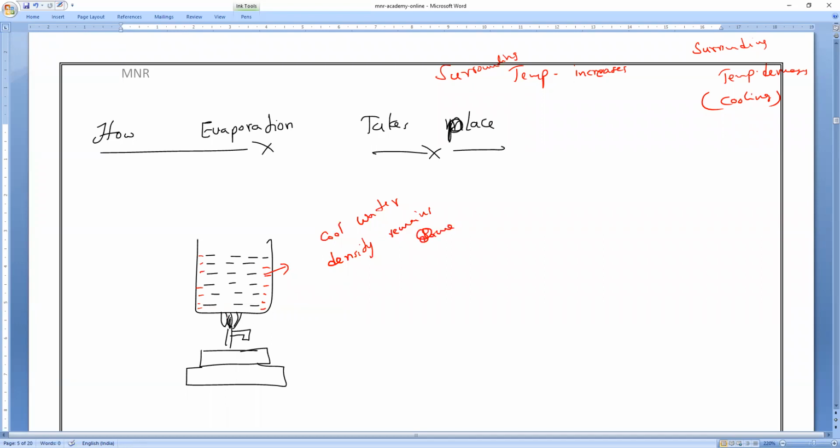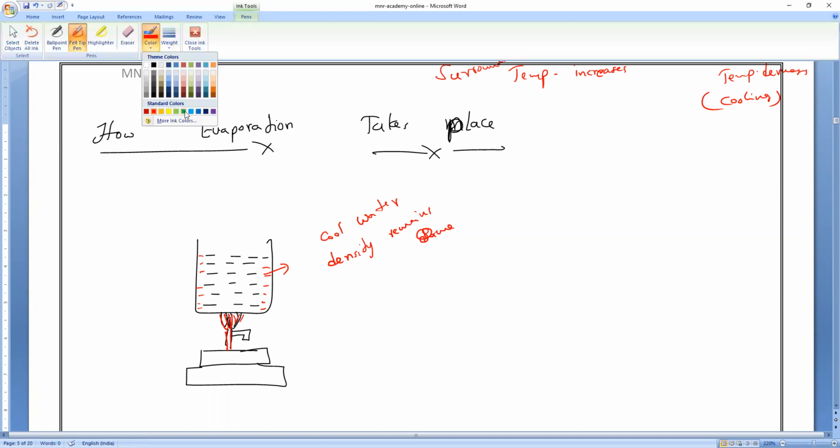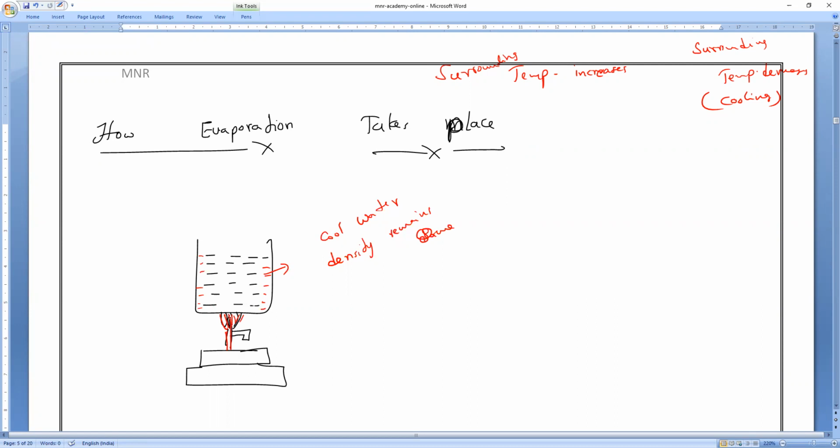Now, whenever I am heating, which water will absorb the heat energy first, everybody? Bottom or top? Bottom. So the bottom water will absorb the heat energy. Its density will decrease or increase? Density decreases. So that water will go up. Is it right or wrong? Like this, the water rises up. Then, once the hot water goes up, the cool water starts coming down. Is it right or wrong?